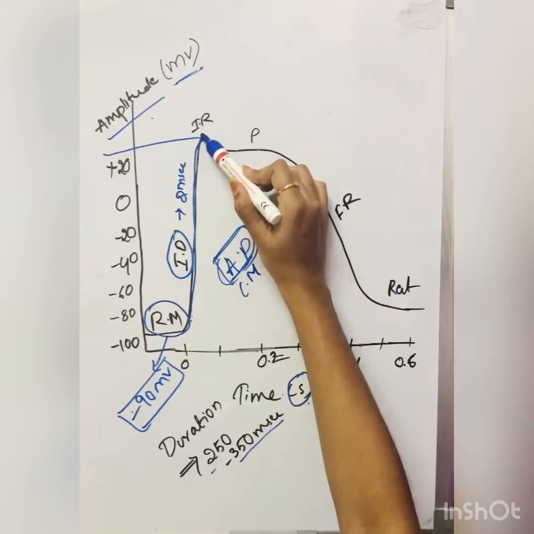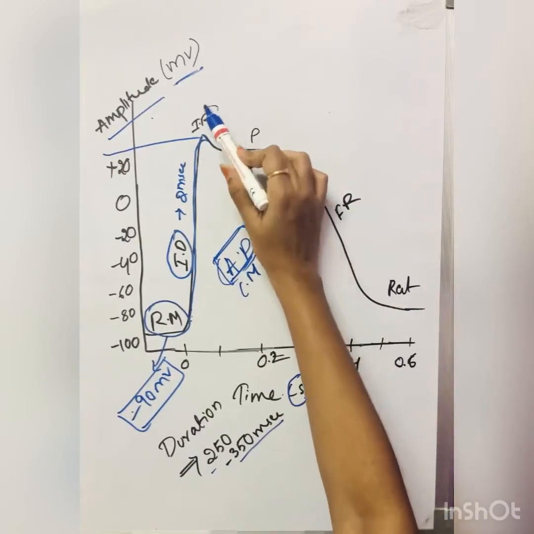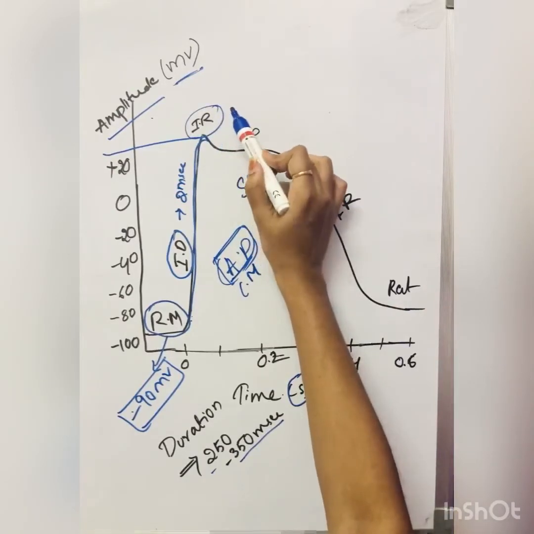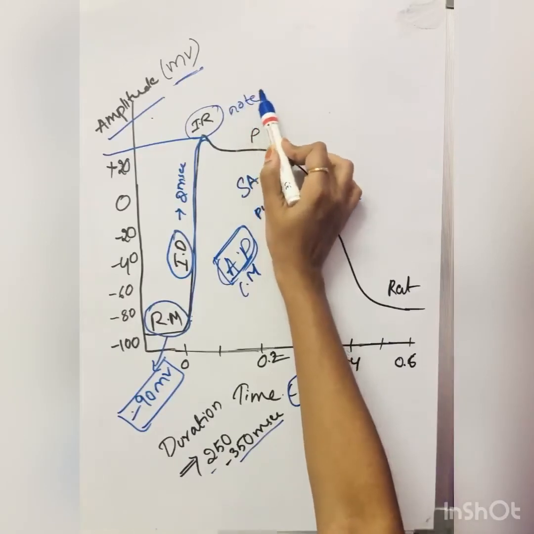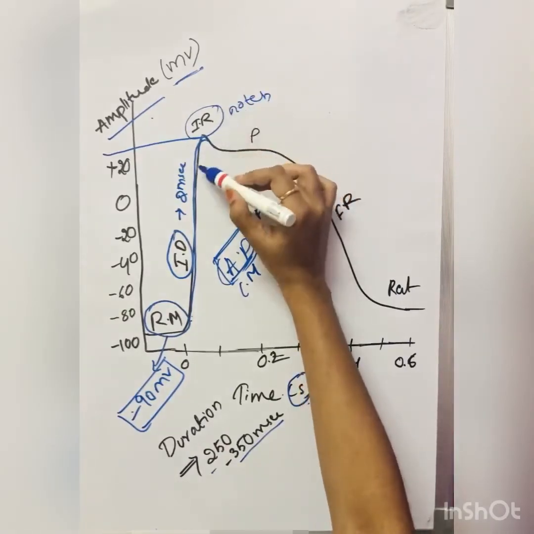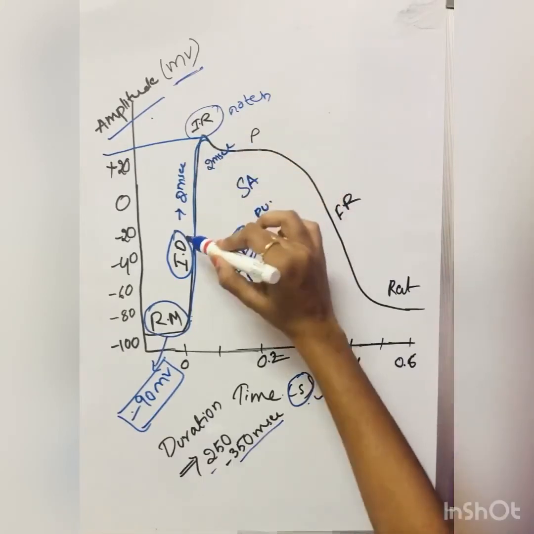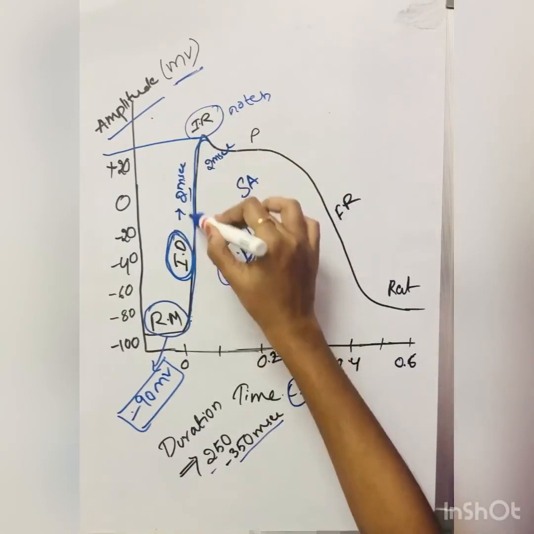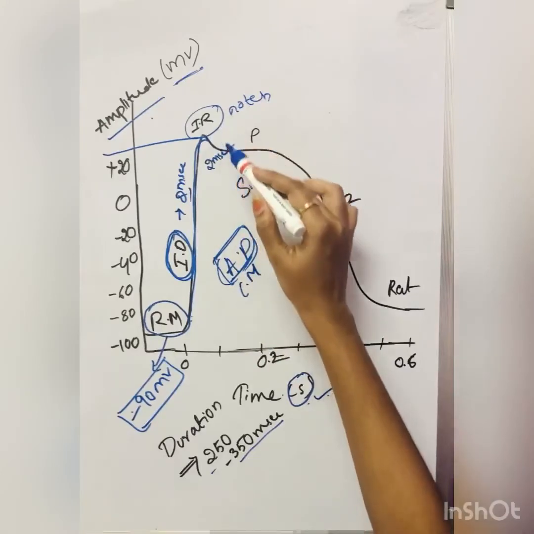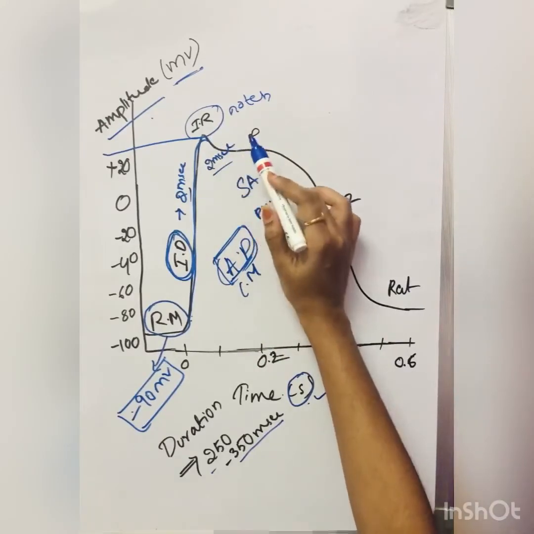After that, there will be the rapid repolarization, which is represented as the notch. It also lasts for 2 milliseconds. Initial depolarization is 2 milliseconds and initial repolarization is also 2 milliseconds.